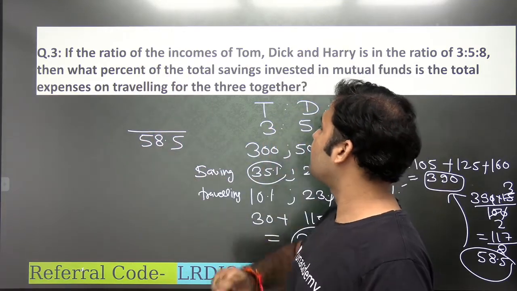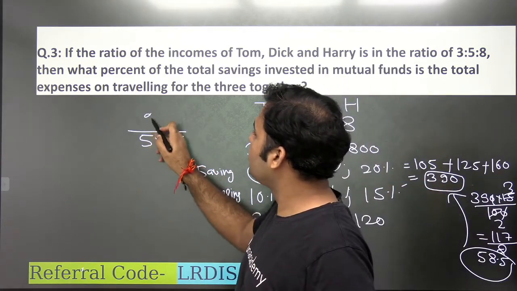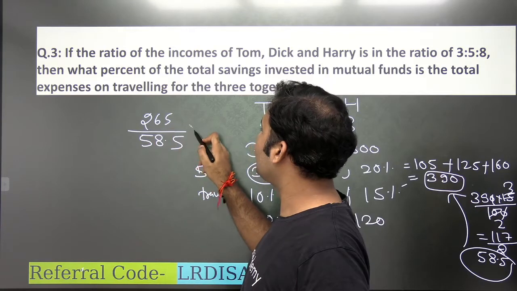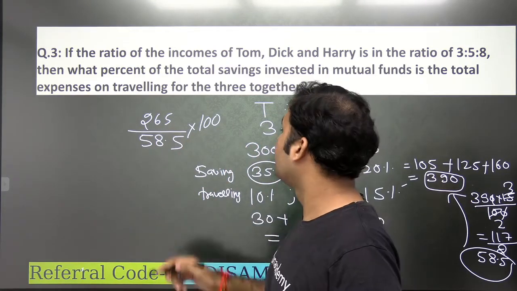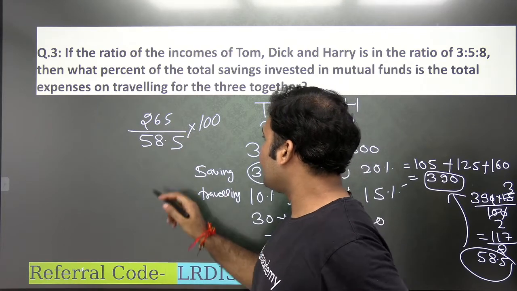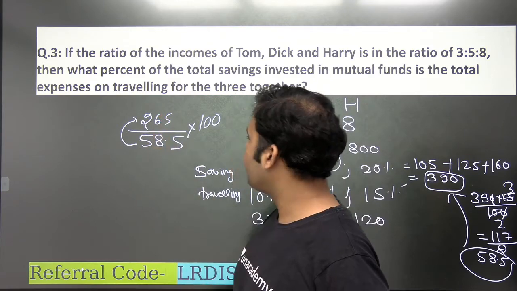So mutual fund is 58.5 and traveling expense we know is 265. So 265 is what percentage of 58.5 is what we are supposed to find out, guys, right? Okay, so you see that, guys, this will definitely be more than 100. In fact, you see this is approximately 4 times.